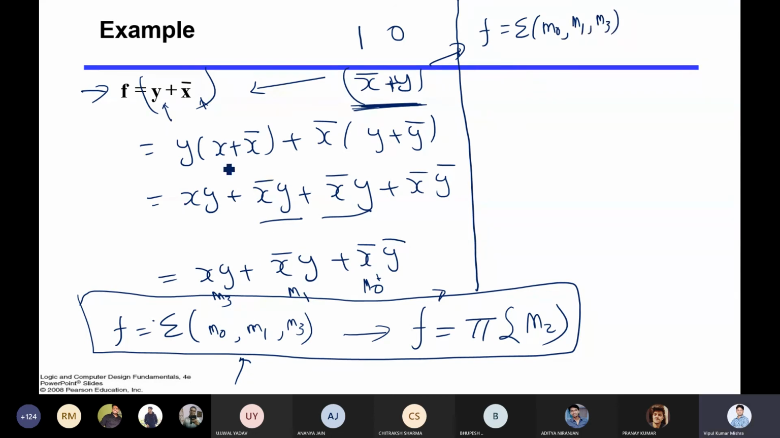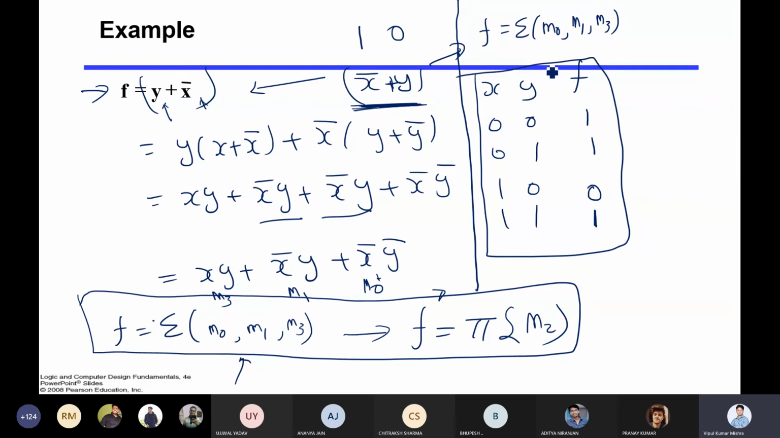So definitely this is x and y. So you have x and y: 0 0, 0 1, 1 0, 1 1. In which places we have to put 1? All these three places. So m0 will be 1, m1 will be 1 and m3 will be 1, and this will be 0. So this is your function. This truth table is coming from this function.